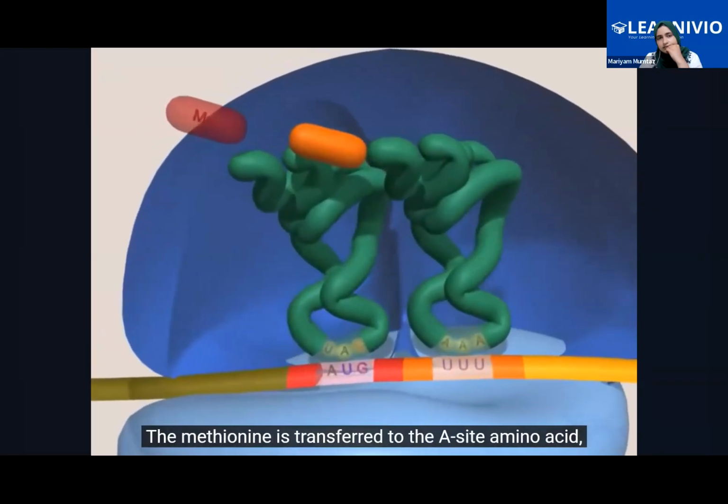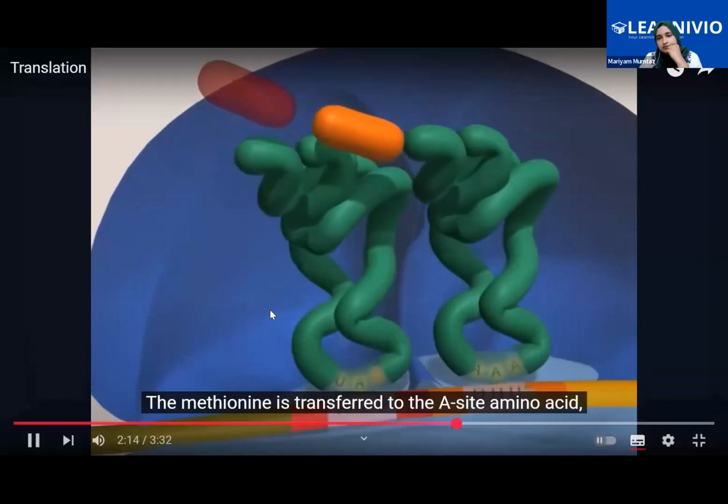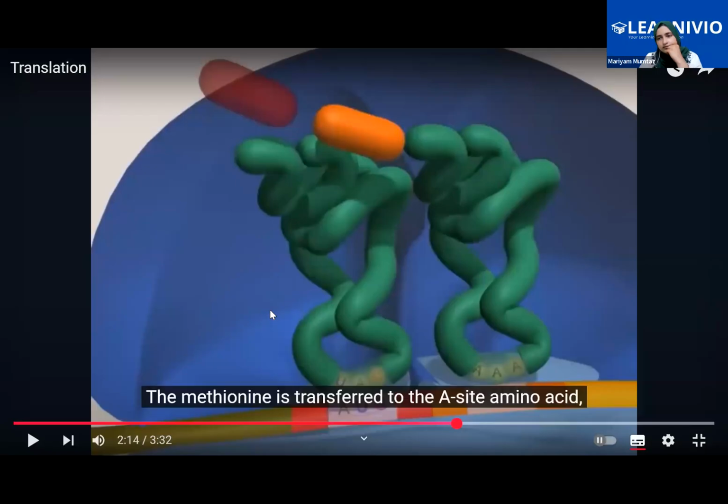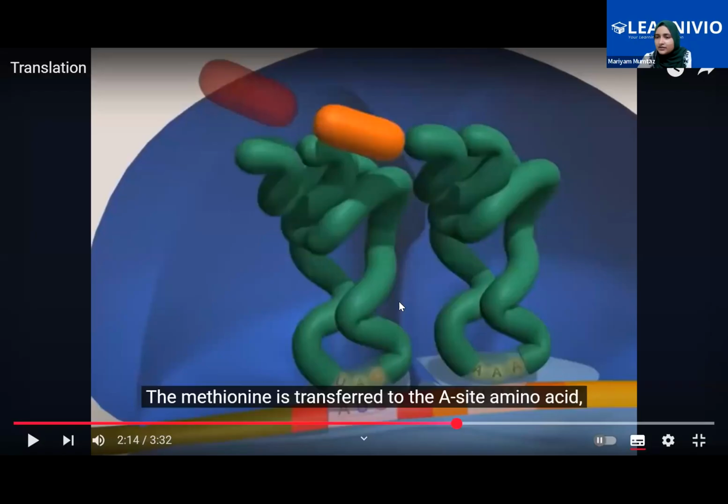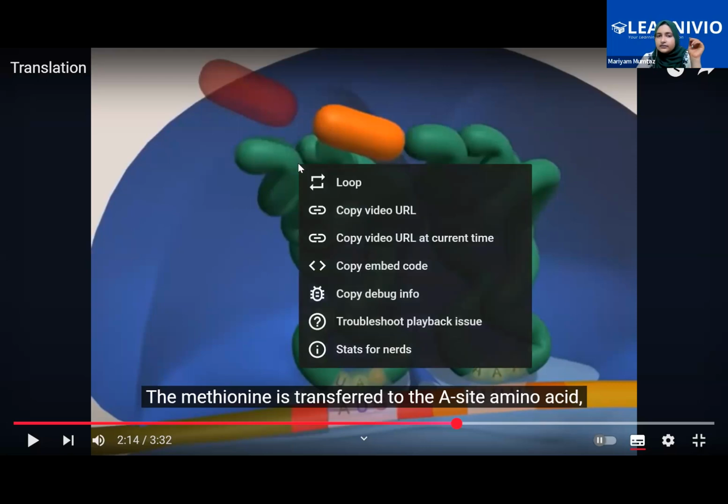The methionine is then transferred to the A site amino acid. Ma'am, the red thing that they showed, what is that? Amino acid. You know that amino acids have a sequence. Obviously, the genetic codon is there, and mRNA has a sequence. Whichever sequence is present on the mRNA, the tRNA is going to carry the amino acid that matches the sequence, and later on they join together.